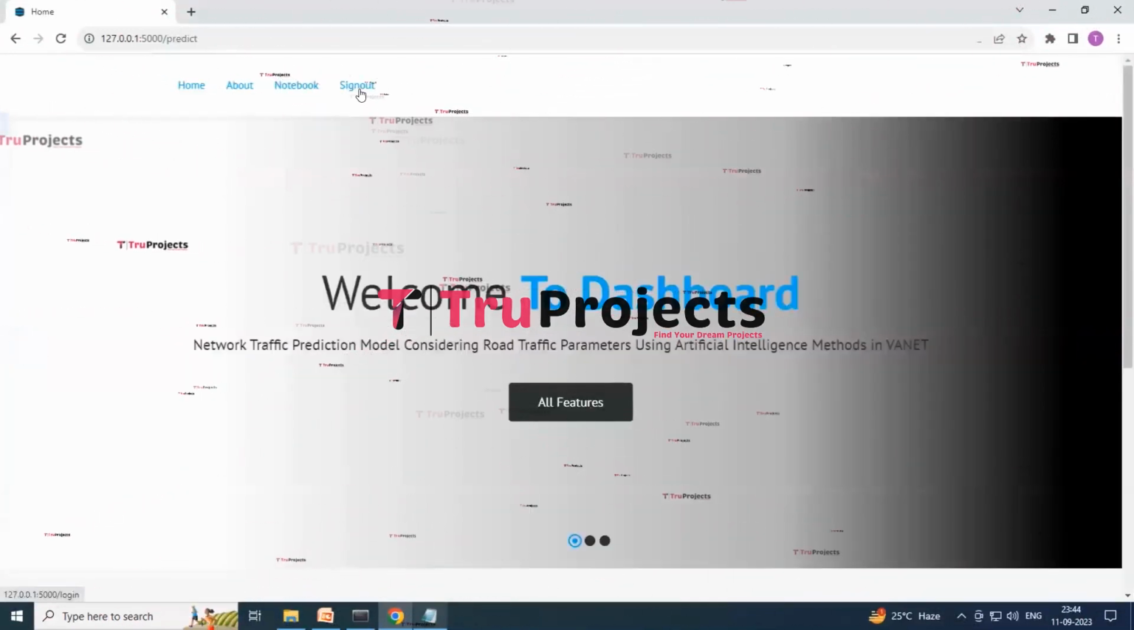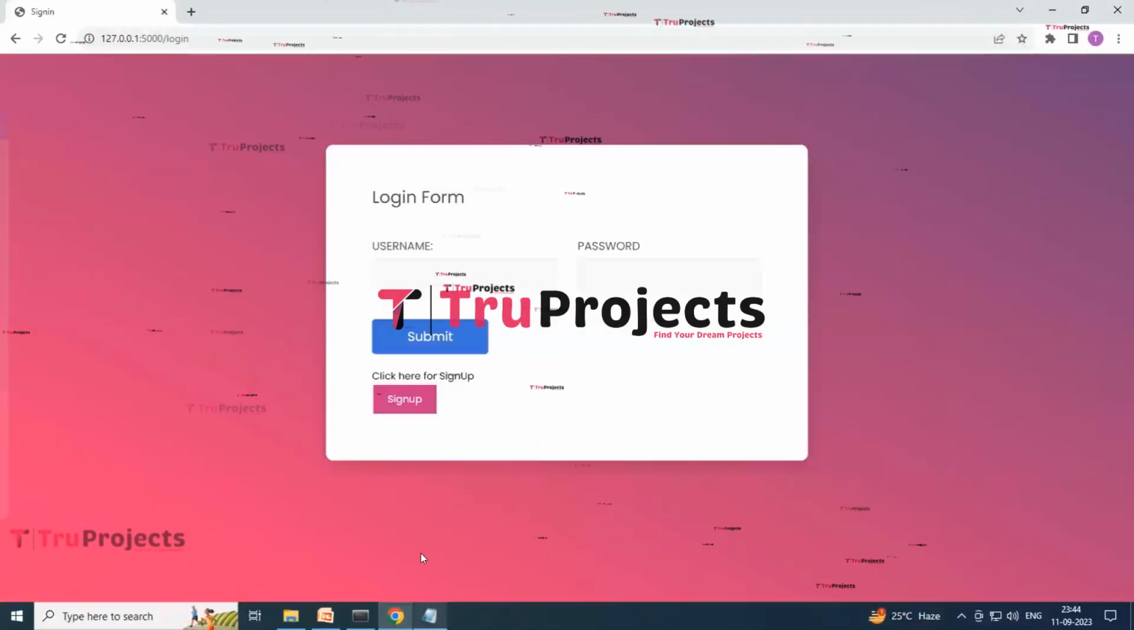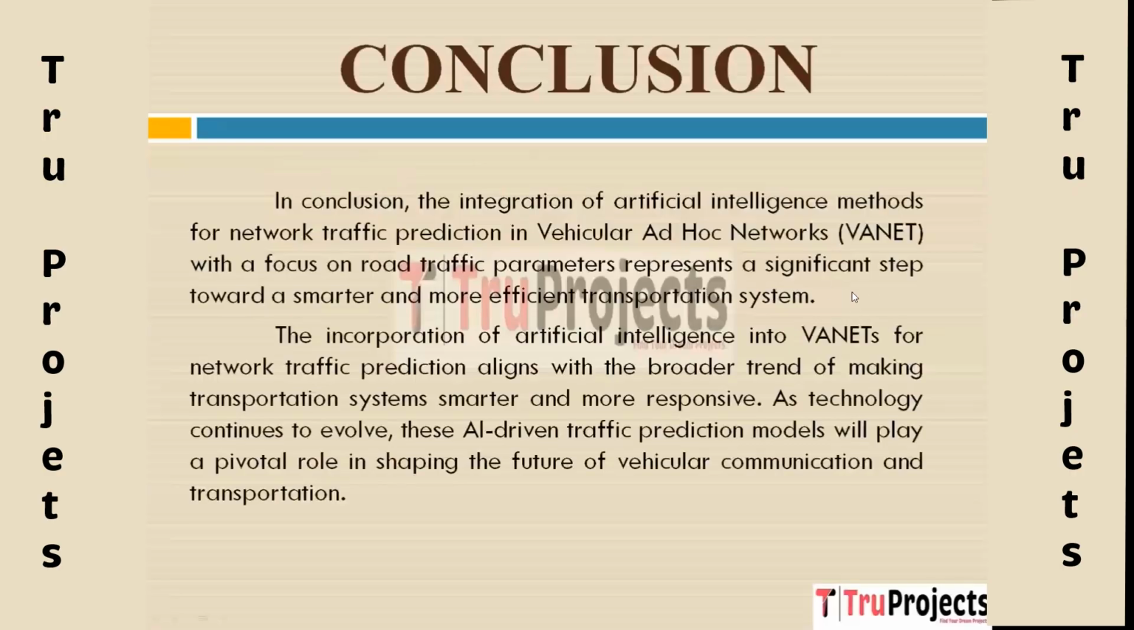So by clicking on the sign out button, here you can simply log out with this. So now coming back to the conclusion part.